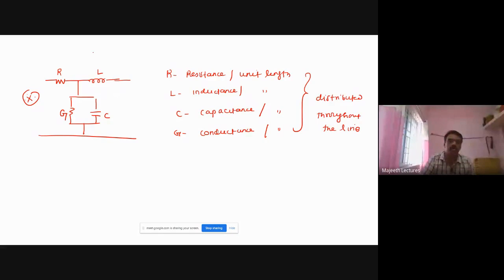Now from this we can find the two important parameters. What is that? The impedance of the line, Z, is equal to R plus j omega L. That is called the impedance of the line. Another parameter is Y, the admittance.